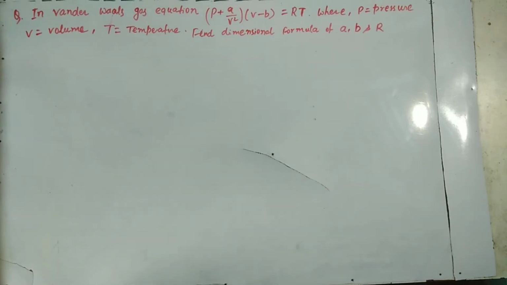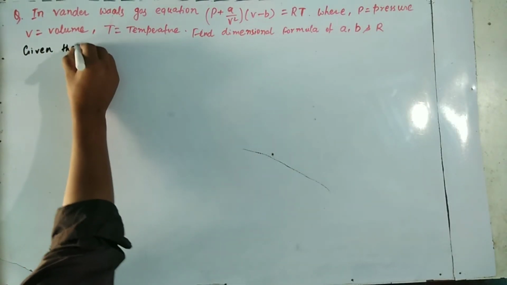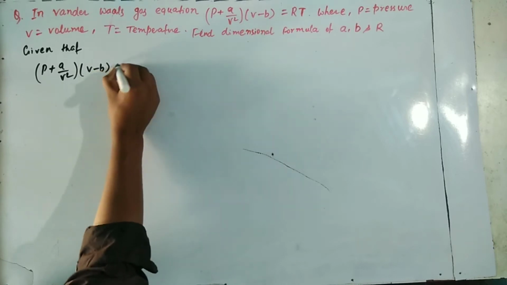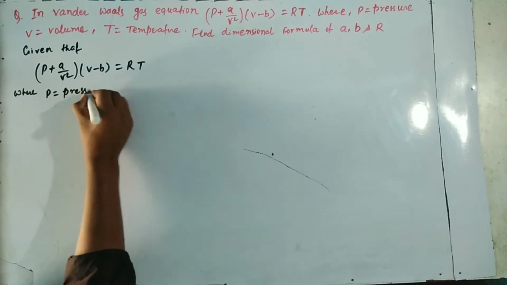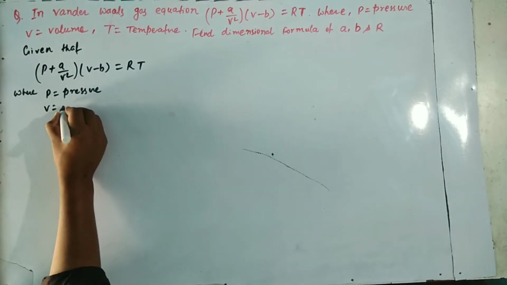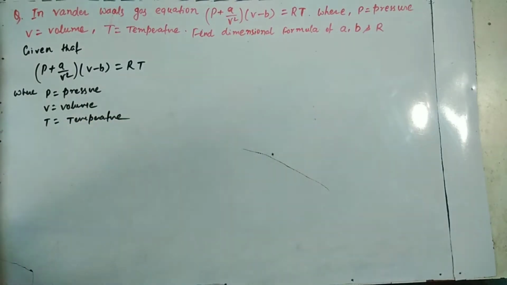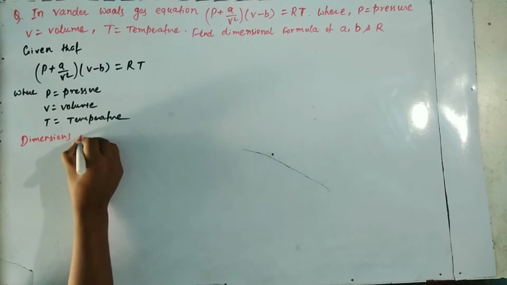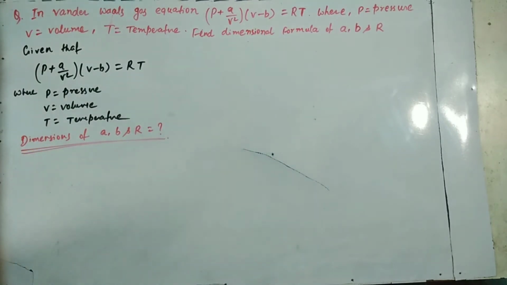We have to find the dimensional formula of A, B and R. R is the universal gas constant.